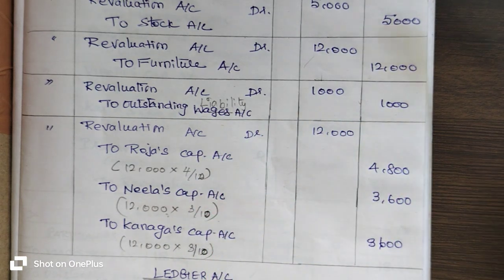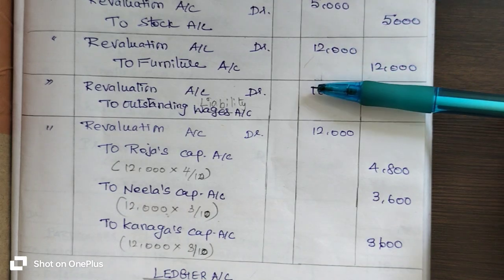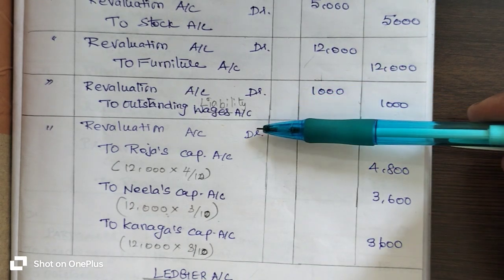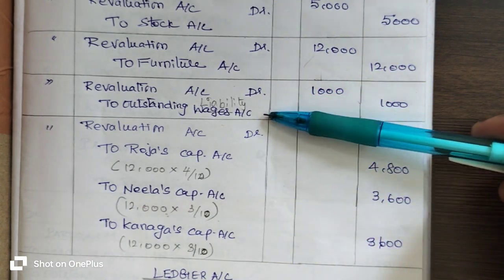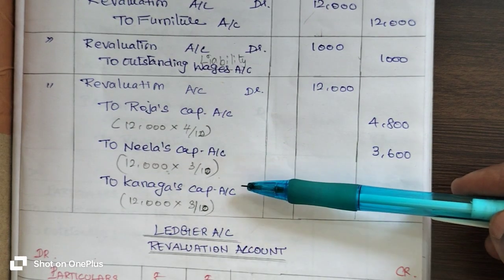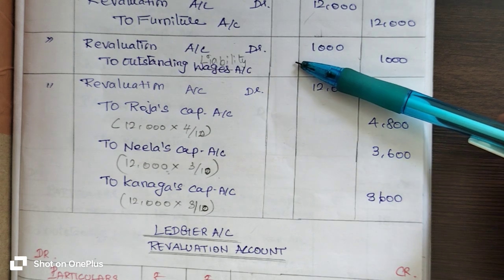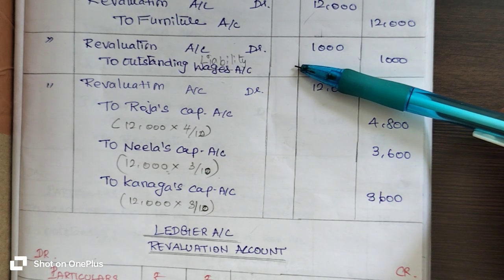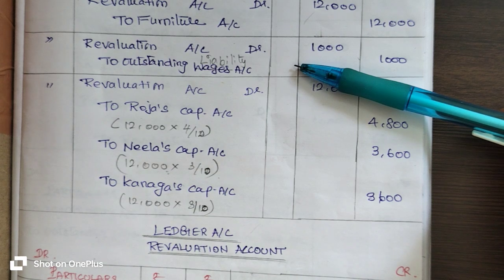After entering the given information into the journal entry, we need to leave some space for the revaluation account. After passing the journal entry, we need to prepare the revaluation account as the ledger account. After it is prepared, you get the profit or loss of the revaluation account.